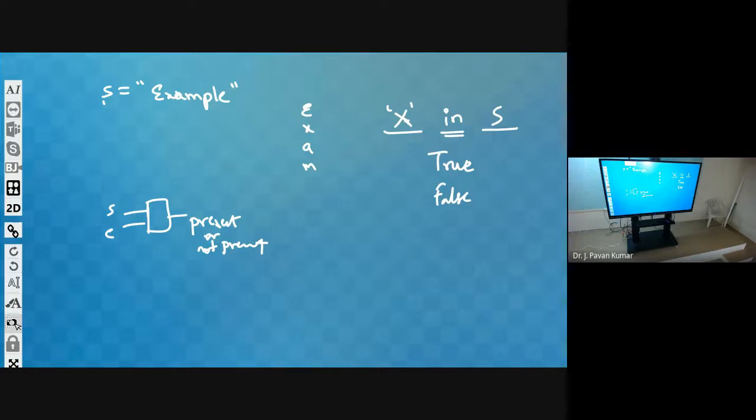Next, c is equal to input of "enter character to check". Now we have got s and c. What do we have to use? The in operator.